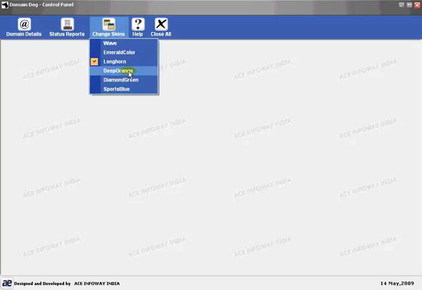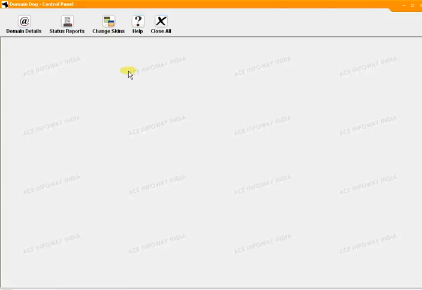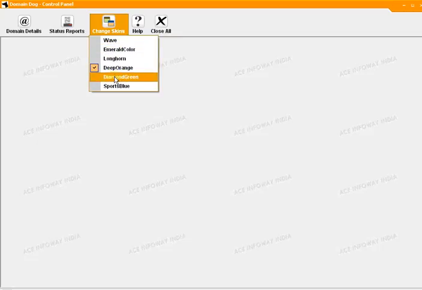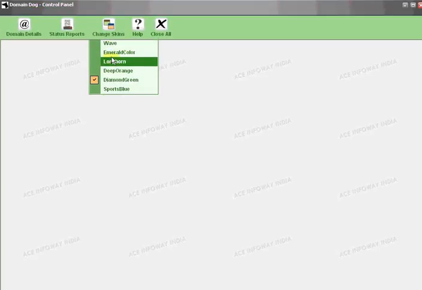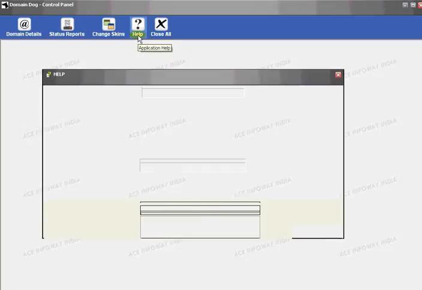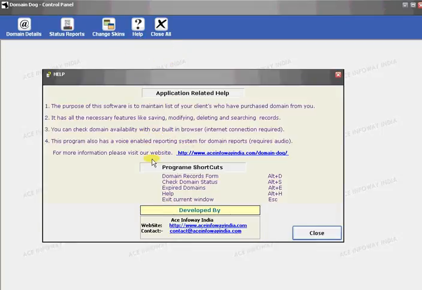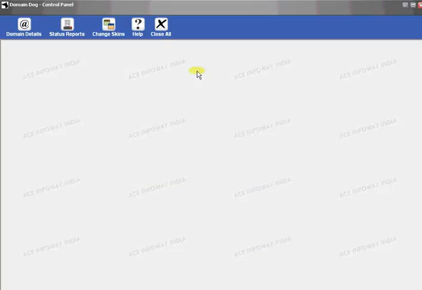You can also change the skins of this application as per your liking. Now this help button gives you some shortcuts as well as some help tips, and this close button will close the application.